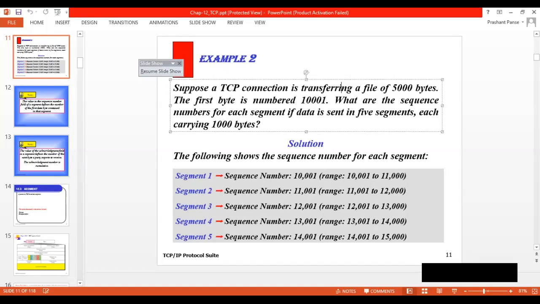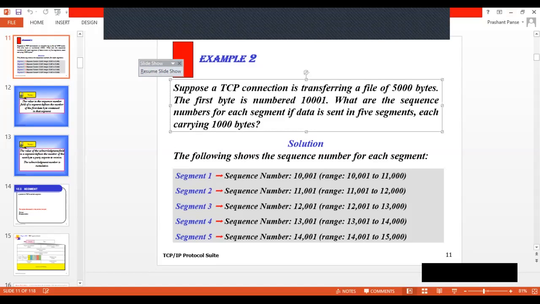So here the question is, each and every segment contains 1000 bytes, and there are 5 segments which are transmitted from one machine to another. So the size of the segment is 1000. Starting from the 10,001 sequence number, the segment 1 contains